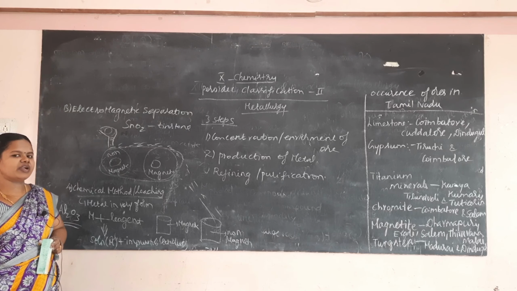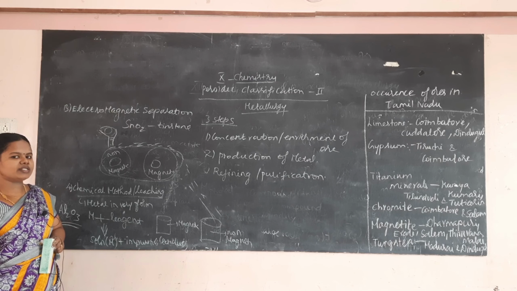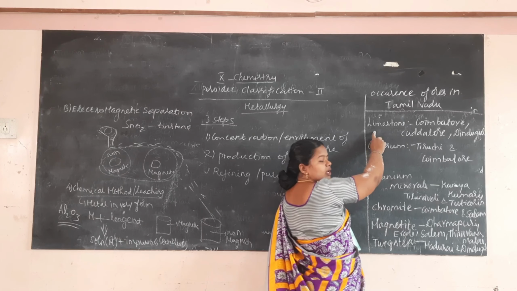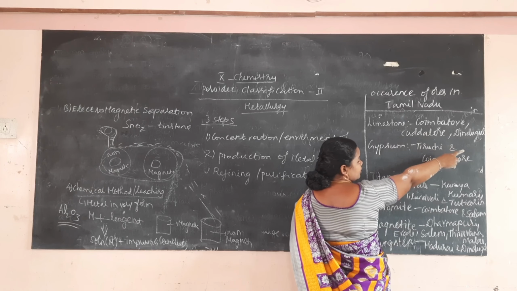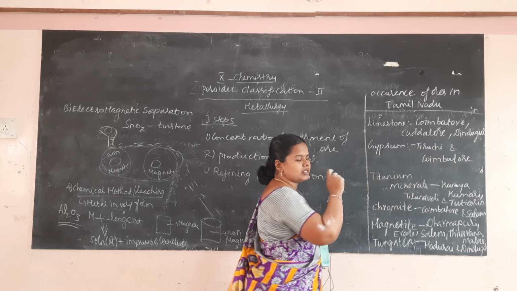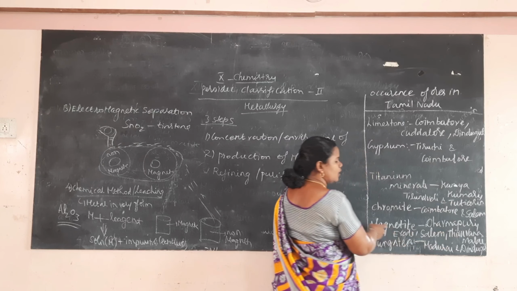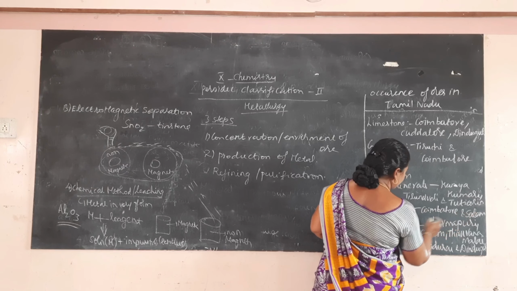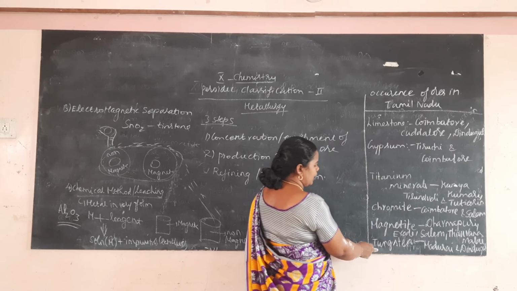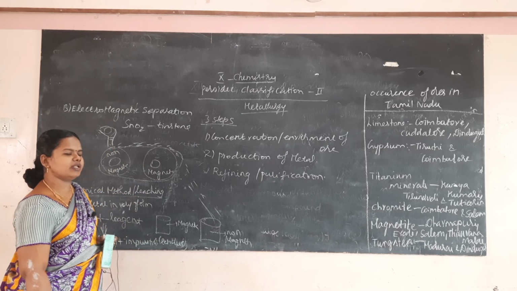So these are the different concentration methods that are used to enrich the ore, that is, to improve the quality of the ore. Now, what is the occurrence of these ores in Tamil Nadu? Limestone is present in Coimbatore, Cuddalore and Dindigul, and gypsum is present in Trichy and Coimbatore. Titanium minerals are present in Kanyakumari, Tirunelveli and Tuticorin. Chromite is present in Coimbatore and Salem, and magnetite is present in Dharmapuri, Erode, Salem and Thiruvannamalai. Tungsten is present in Madurai and Dindigul. These are the occurrences of different ores in Tamil Nadu.